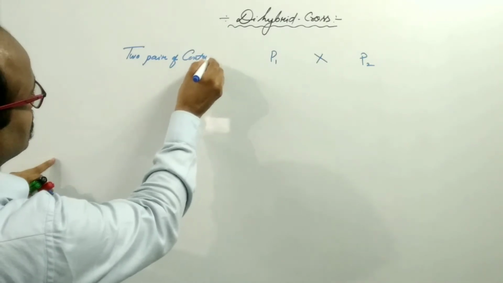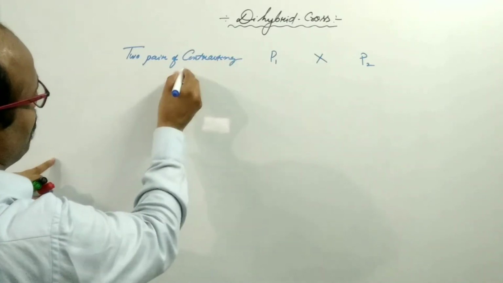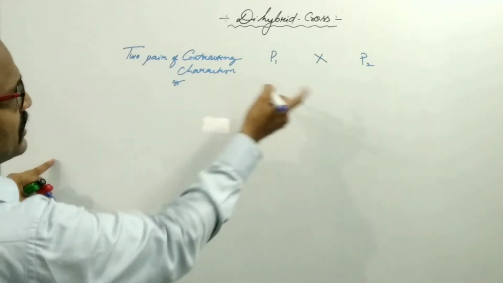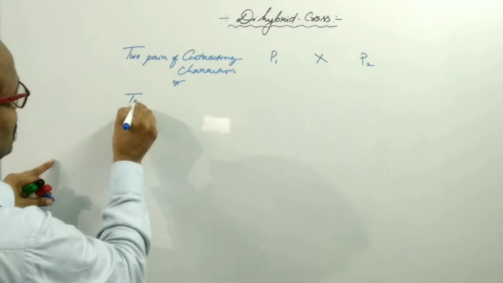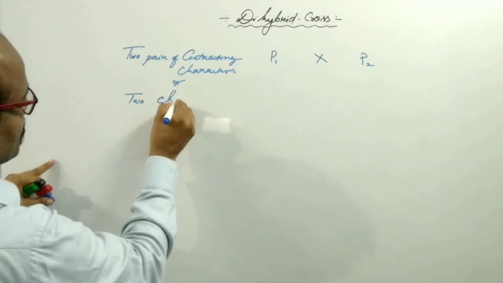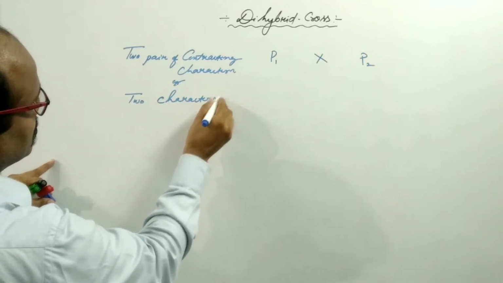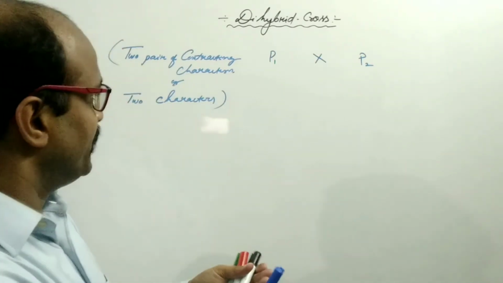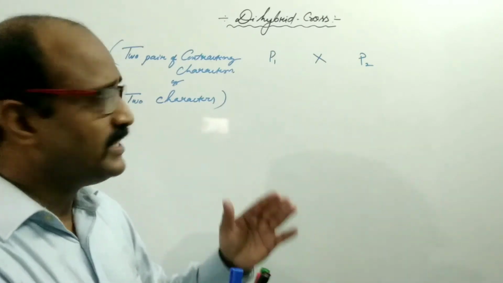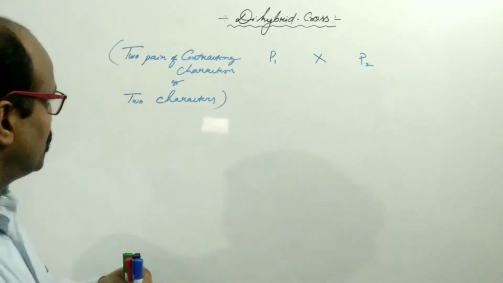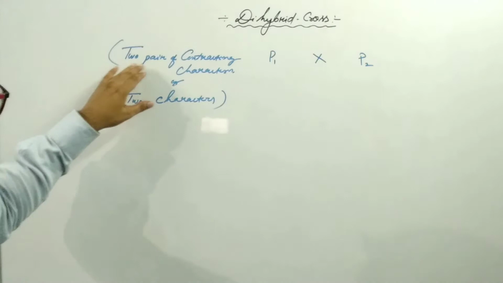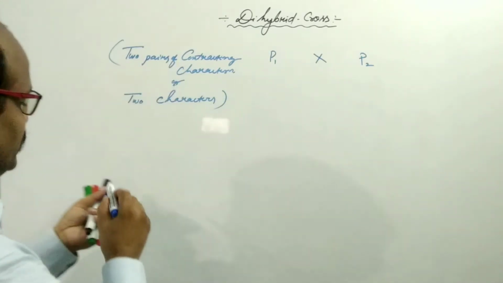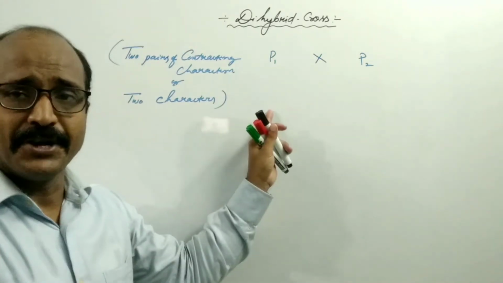These two individuals differ from each other by two pairs of contrasting characters, or two characters. So the cross taking place between two parents that differ from each other by two pairs of contrasting characters is known as a dihybrid cross.